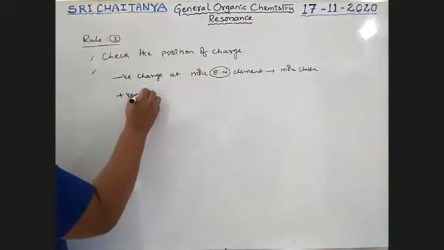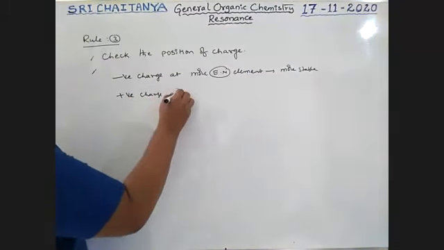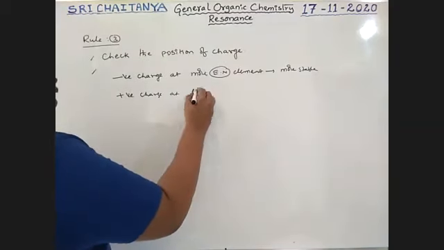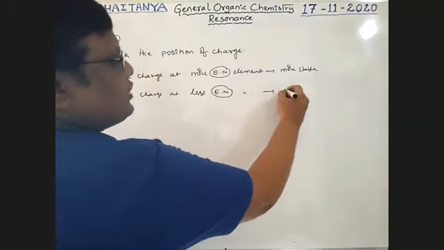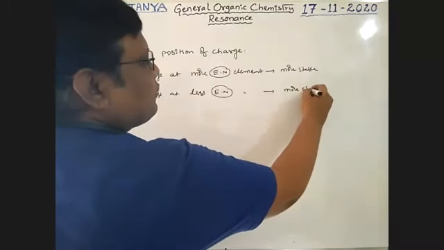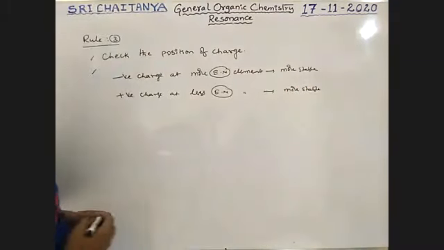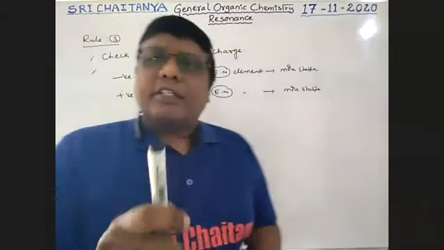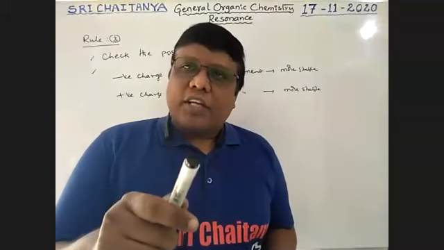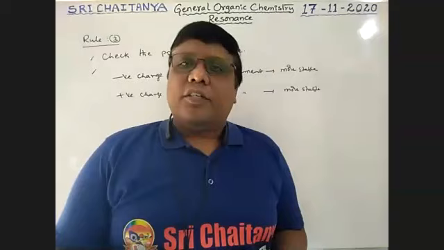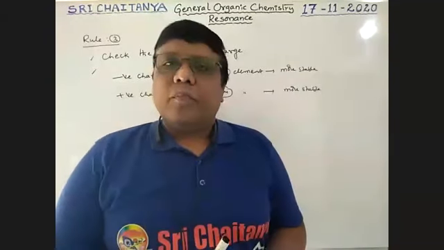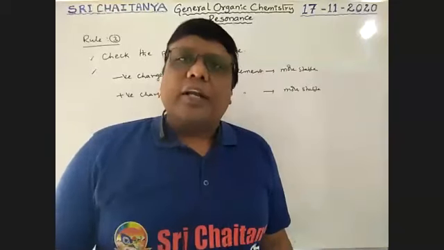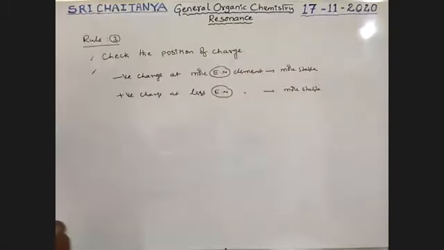Positive charge at a less electronegative element is also more stable. So if a positive charge is there, it should be at a low electronegative element. If a negative charge is there, it should be at a high electronegative element. Those conditions are stable. Opposite conditions are unstable. Let us observe with examples. See here.